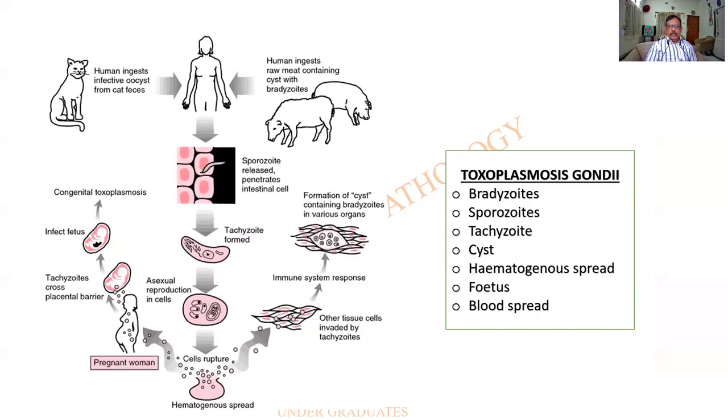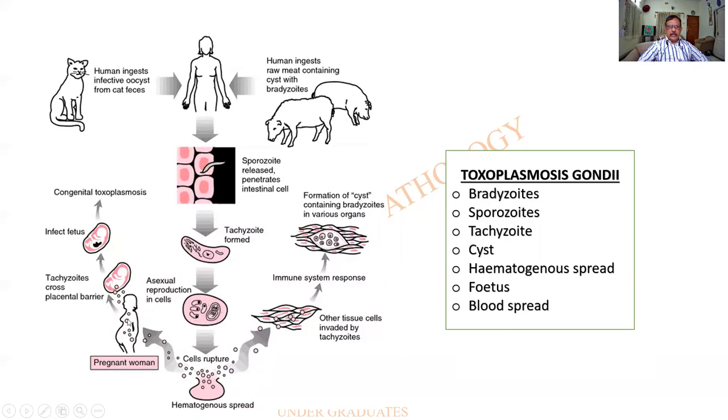This is a story about toxoplasmosis. It's an exam question for you in parasitology. I will not be going into it. Here there can be bradyzoites, sporozoites, etc. So this is a sporozoite over here, and then it becomes a tachyzoite, and there is an asexual reproduction. The cells rupture, and then there is a development of more of these parasites.